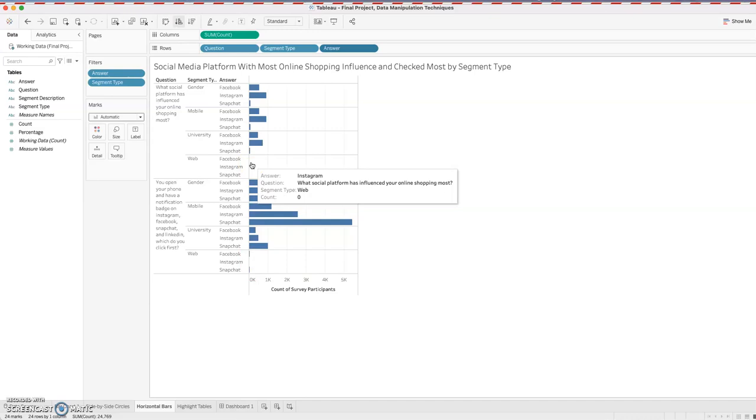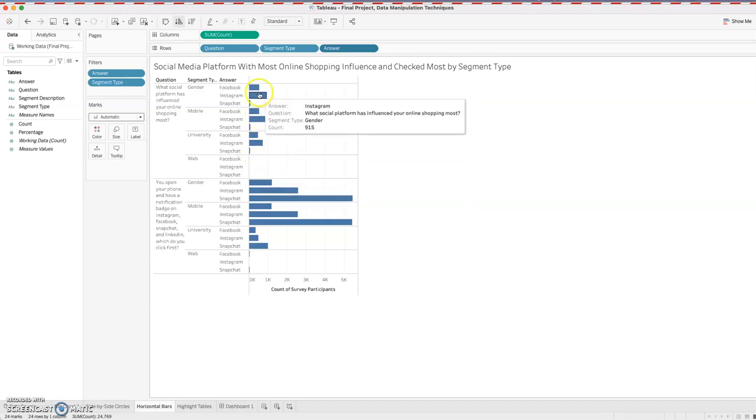The respondents were using their computers, but maybe they're just using their computers a lot, and they use them more than their phones. Therefore, they don't use these social media platforms as much. And then we see that Instagram is the highest for university, mobile, and gender when it comes to influence on online shopping.